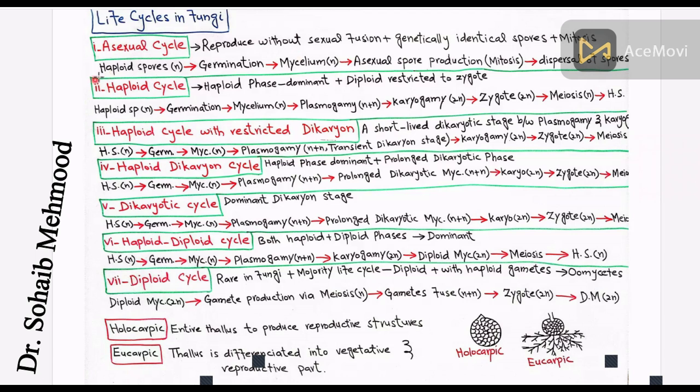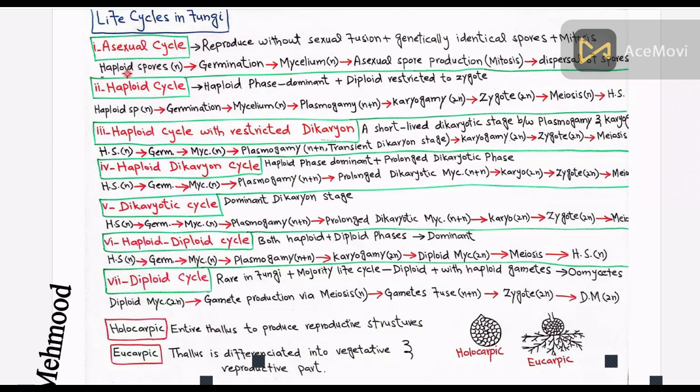The cycle starts with haploid spores, which germinate and produce mycelium. Then asexual spore production occurs through mitosis, and at the end, dispersal of spores takes place and the cycle repeats.